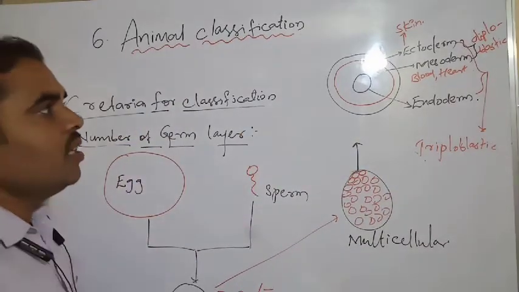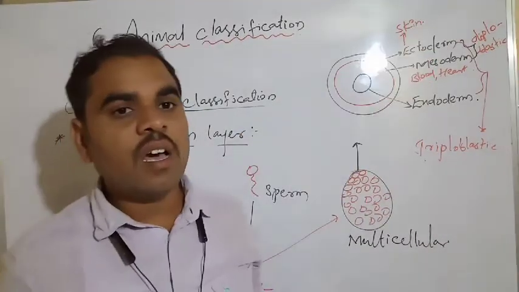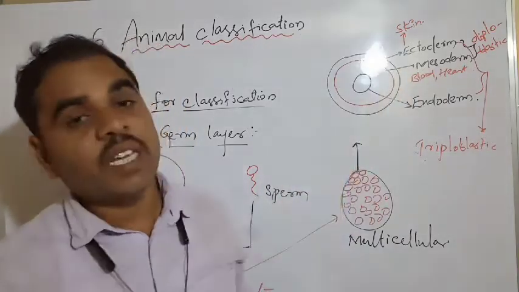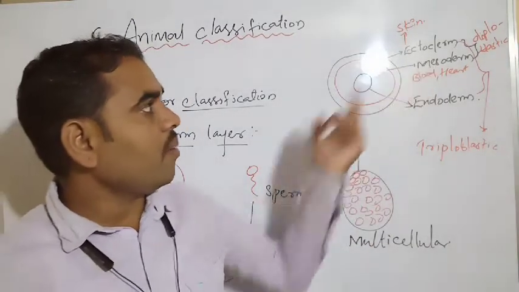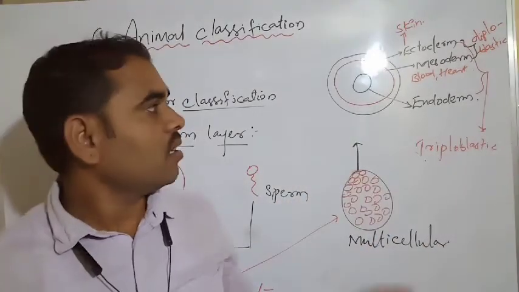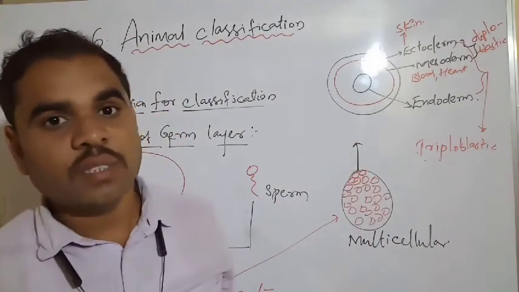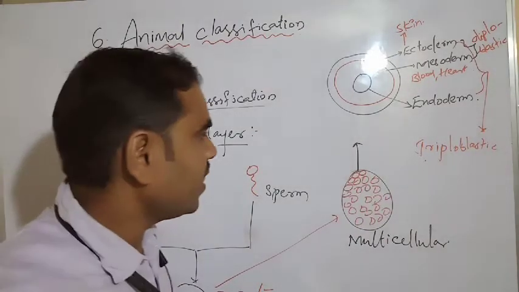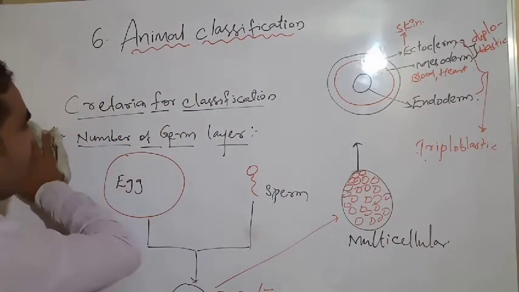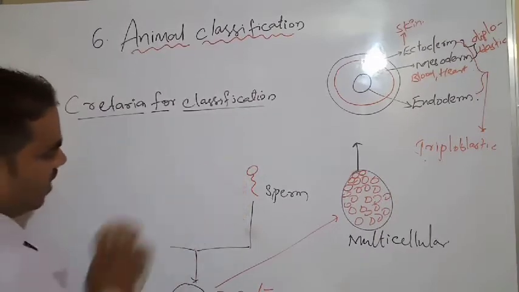endoderm. See, ectoderm is present on the skin, the external parts. Okay, mesoderm is blood and heart. So endoderm is also there. Next we have to see, this one completed. See, criteria for classification.